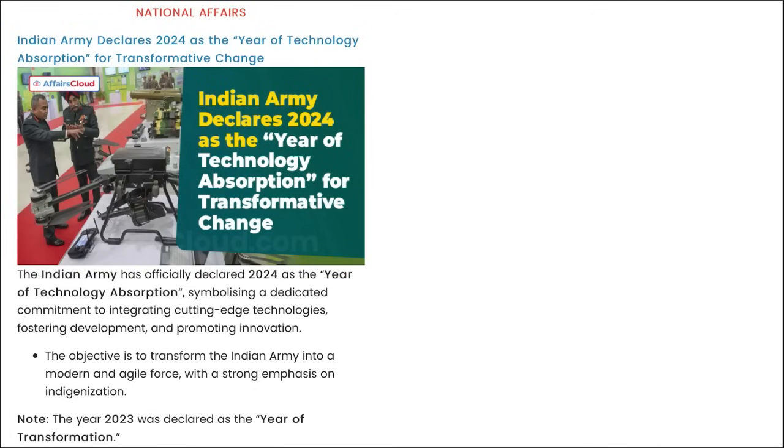What does this symbolize is our dedicated commitment to integrate cutting edge technologies, fostering development, promoting innovation, and also the technology that will be incorporated in defense sector should be made in India, right? And the objective is to transform the Indian Army into a modern and agile force with a strong emphasis on indigenization. The year 2023 was declared as the year of transformation, and this year 2024 has been declared as the year of technology absorption. Right? Important. Take a note of this.